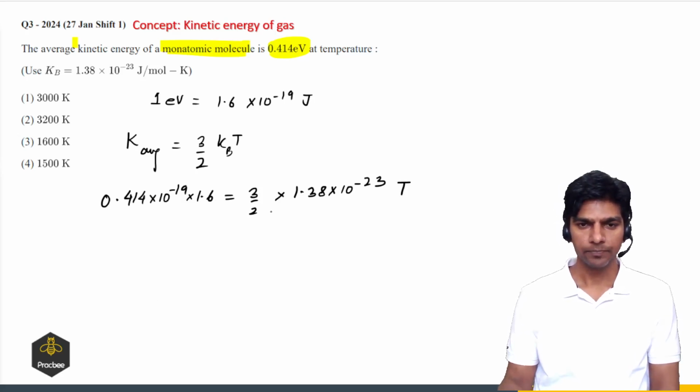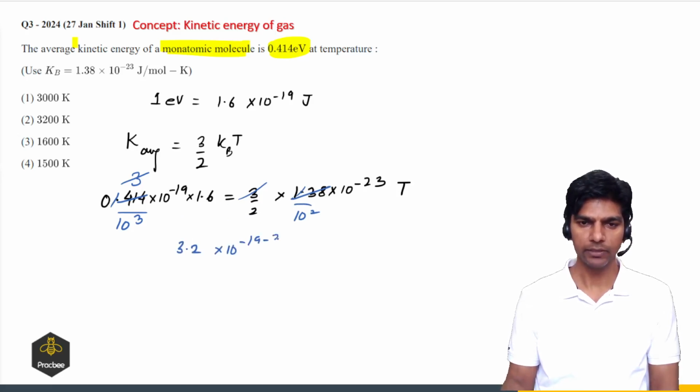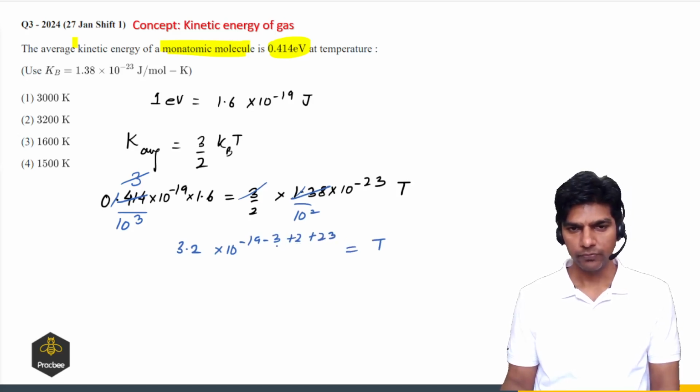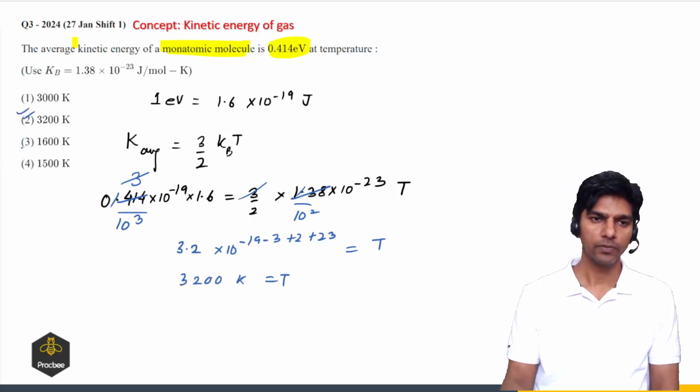If I remove this decimal, that will be 10^3. If I remove this decimal, it will be 10^2, and 138 times 3 is 414, so that will be 3. Now this 3 will get eliminated, and we have 1.6, so this can be written as 3.2 × 10^(-19-3+2+23) = T. So we have 25 minus 22, that will be 3, so it will be 3200 Kelvin. So option 2 is the right answer.